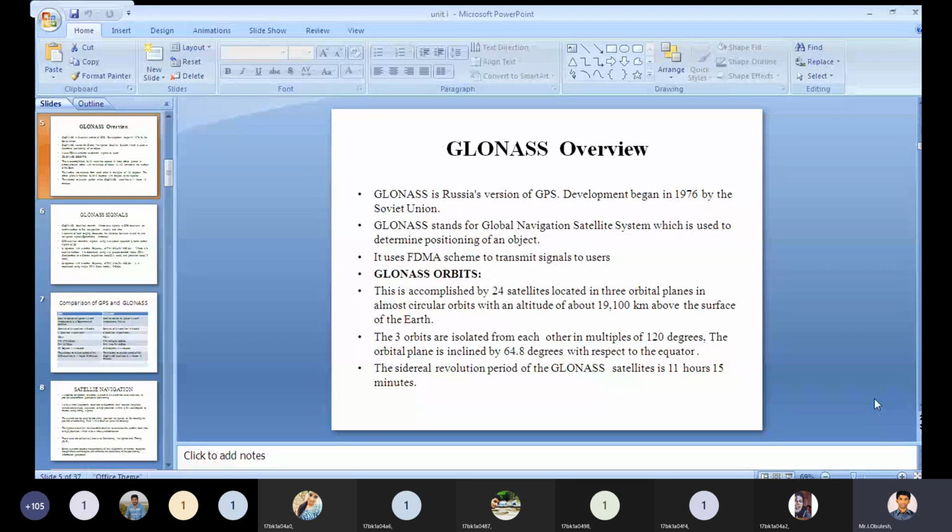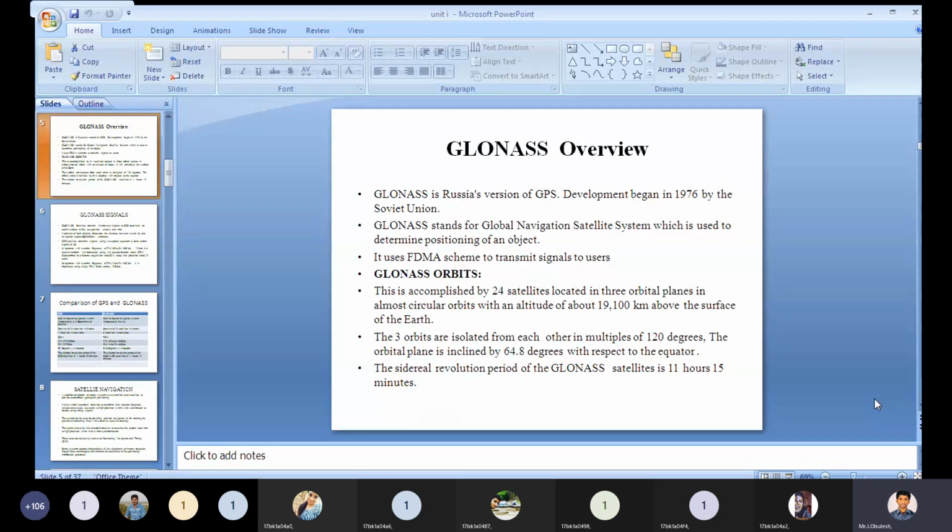GLONASS stands for Global Navigation Satellite System. GLO means global, NA means navigation, S means satellite, and the one more S means system.